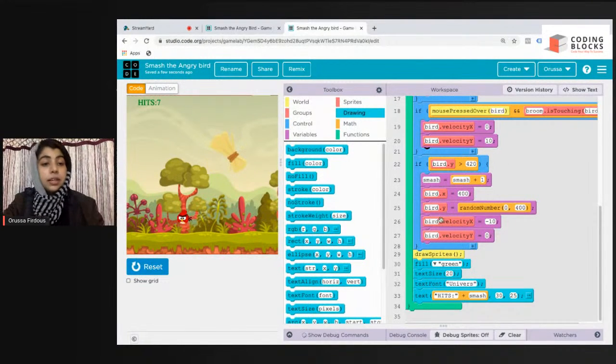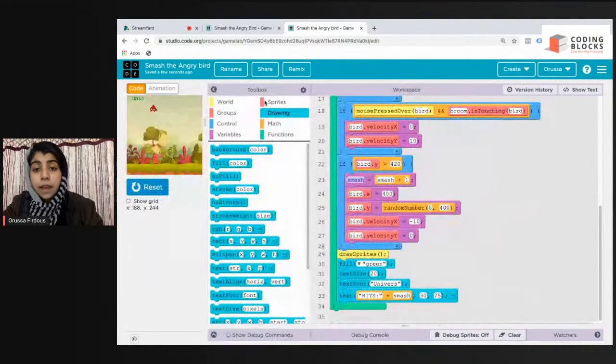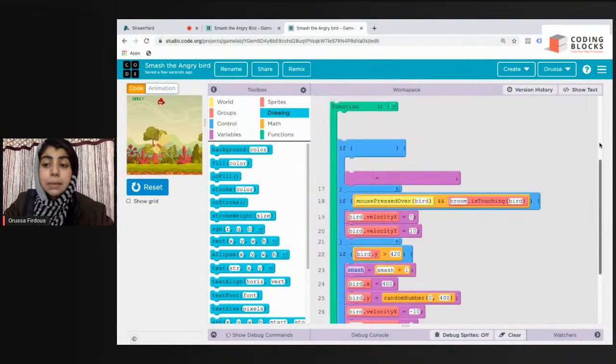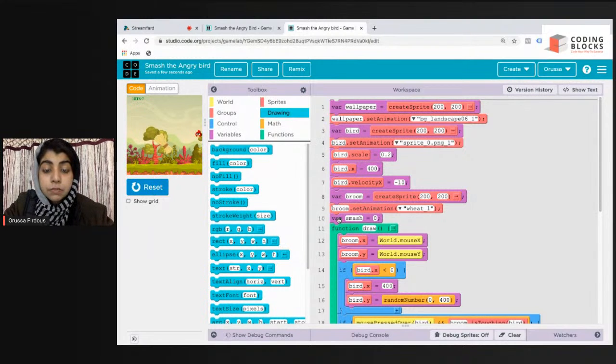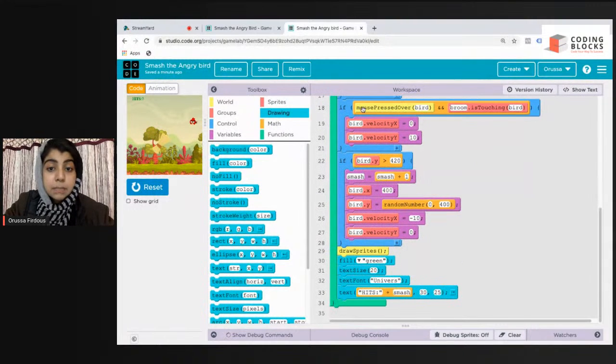Nonika's is not working, I don't know why. Just follow the code: if bird.y is greater than 420, then smash equals smash plus 1. You must not have given the variable name correctly. First, variable smash equals 0 outside the draw loop, and then smash equals smash plus 1 inside the draw loop. And if the text is not working, you haven't attached it correctly.